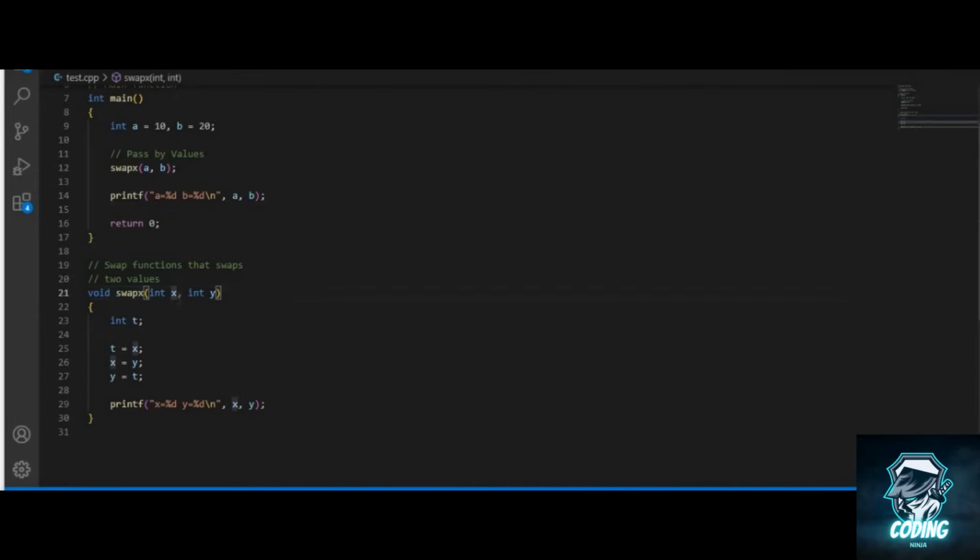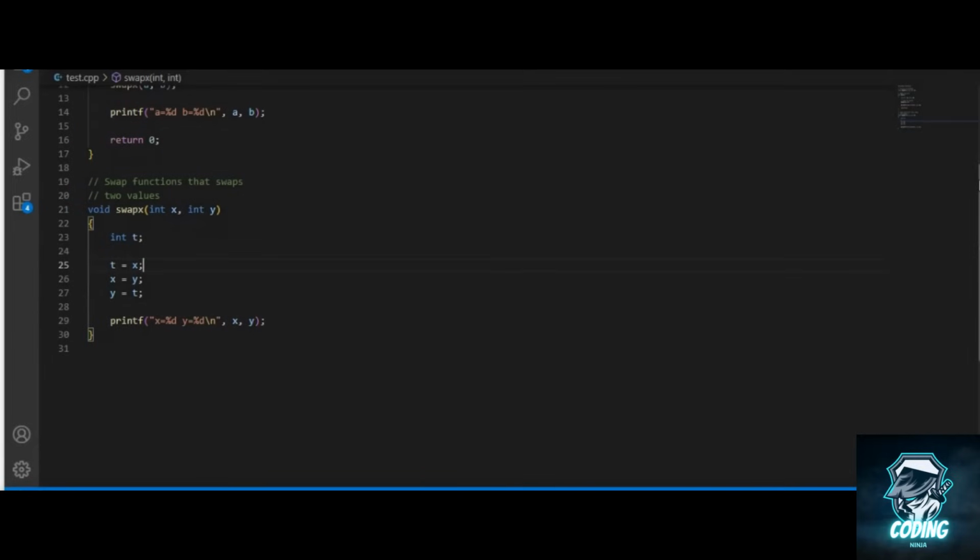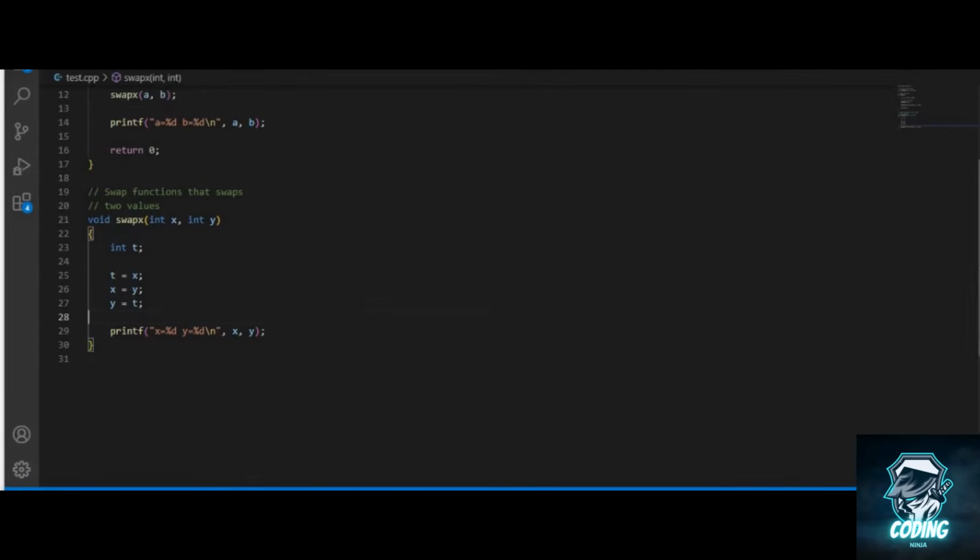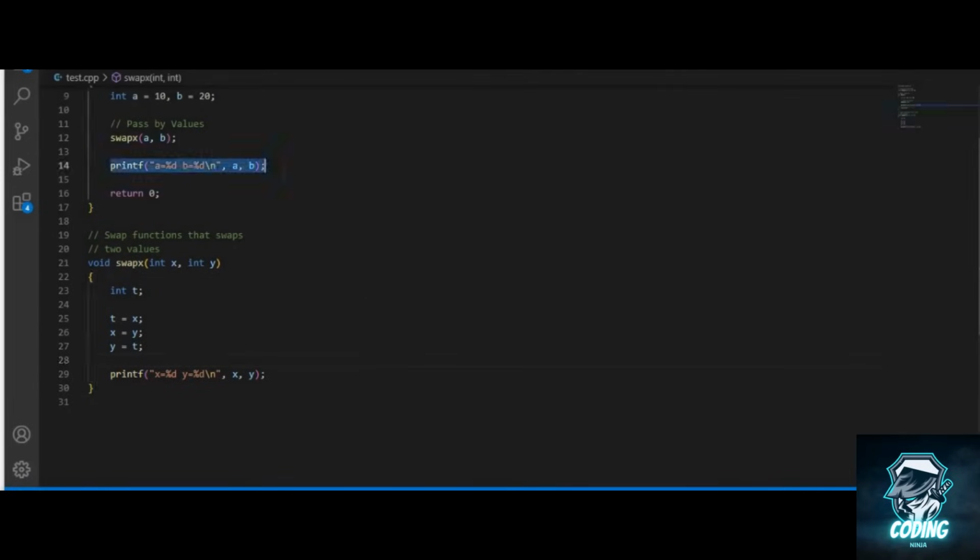Here we are expecting two parameters, x and y, of integer type, and we are simply swapping the two parameters which we are getting in the function call, and then we are printing their values. First we will print their values in the swap x function, and then we will print their values in the main function.